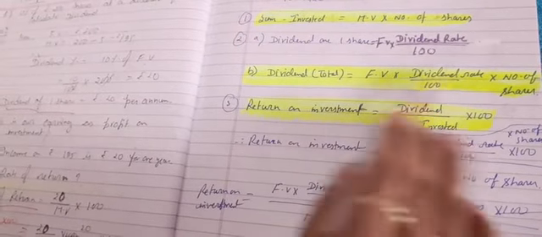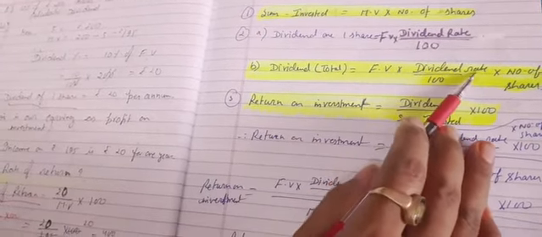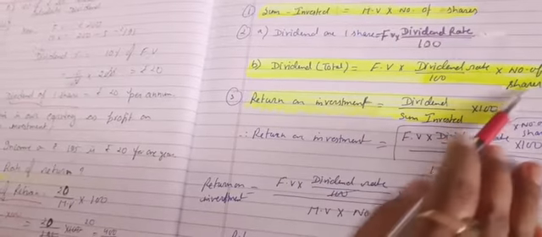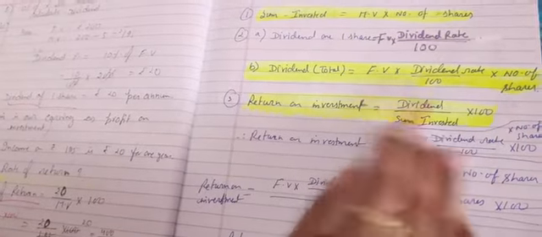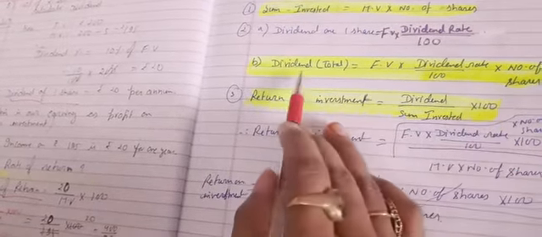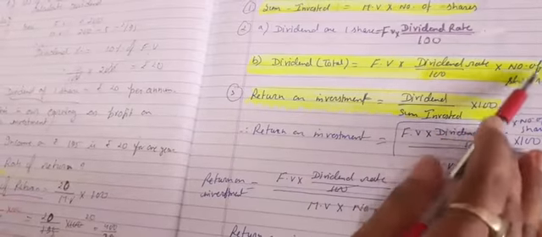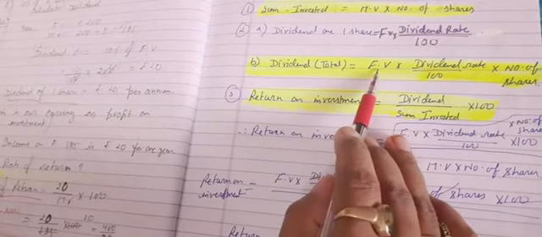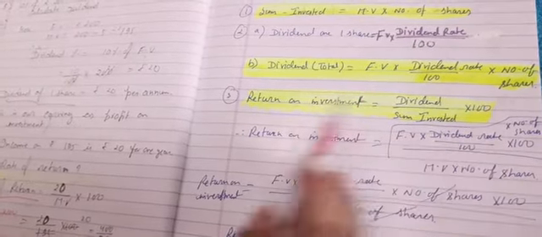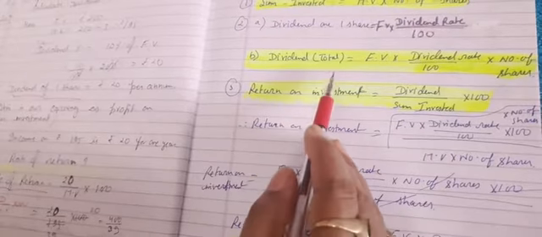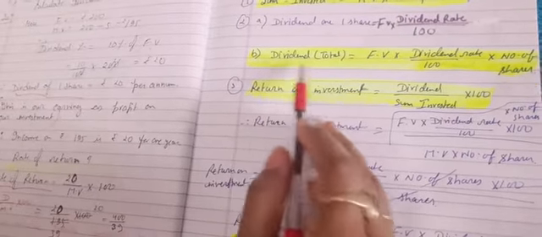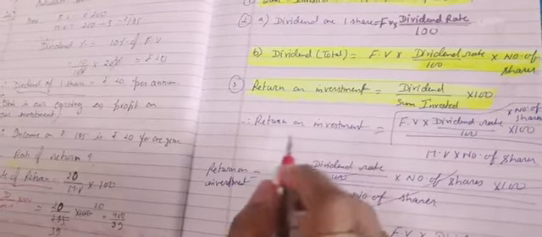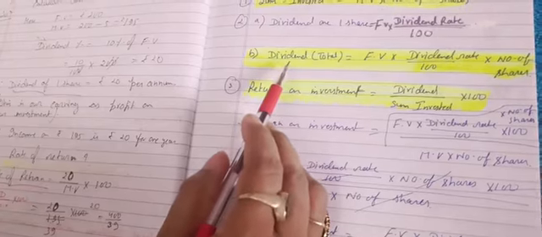Okay, so use the same formula, you will get the value of dividend rate. Or if these are all given and the number of shares we have to find out, put all these values and find out the number of shares. Or if dividend, dividend rate, and number of shares are given, you may find out face value again using the same formula. That is the smartness of a mathematics student. By using one formula we may get so many values. So these two formulas are for dividend.